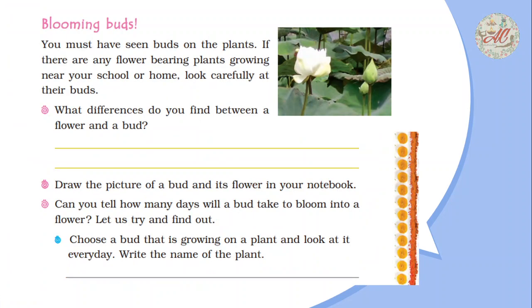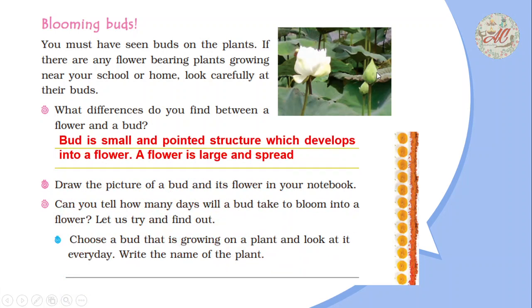Next is blooming buds. You must have seen buds on the plants. If there are any flower bearing plants growing near your school or home, look carefully at their buds. What difference do you find between a flower and a bud? As you can see in this picture, this is the picture of a flower and this is the picture of a bud. The bud is small and pointed, which develops into a flower, and a flower is large and spread out.